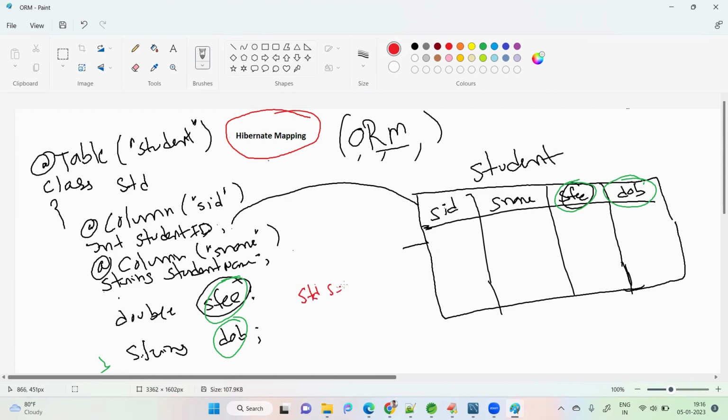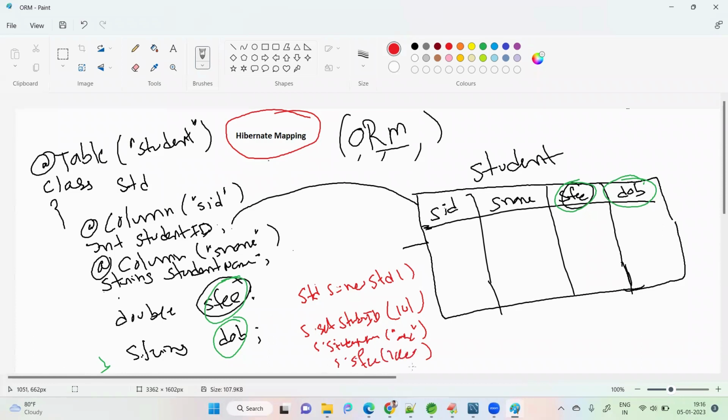Student s equal to new Student. s.setStudentID(101), s.setStudentName("ABC"), s.setSp, maybe something, and s.setDob is something, 2022 something.